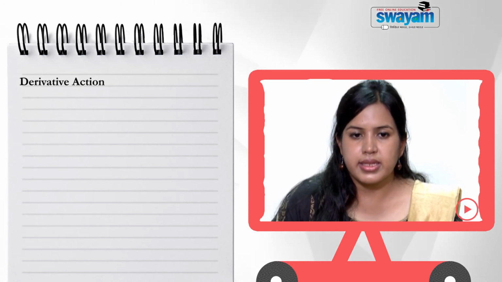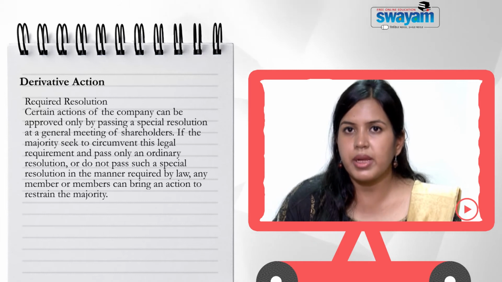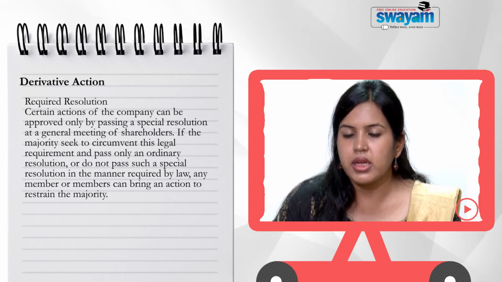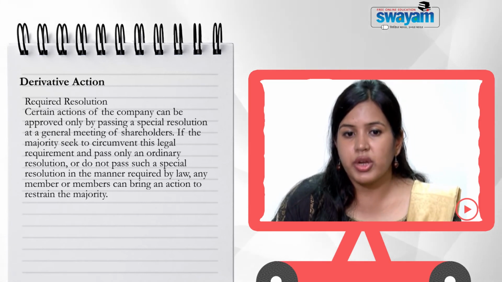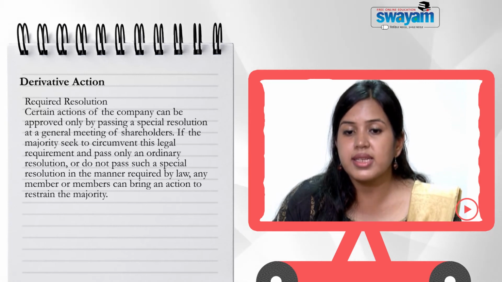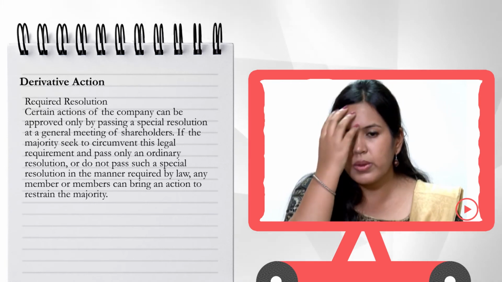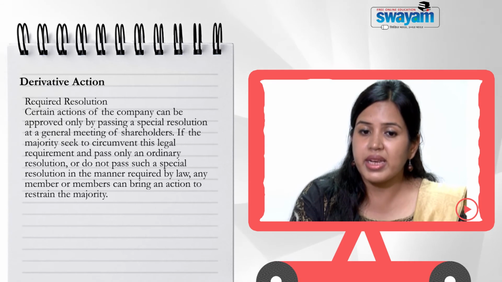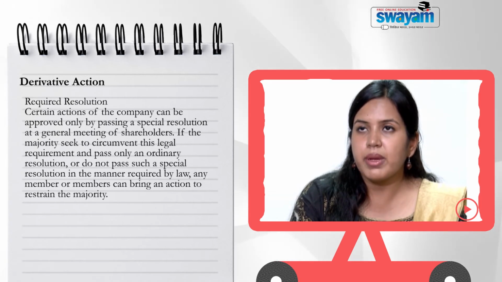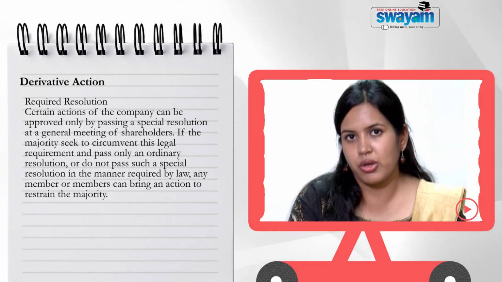Another is required resolution, that is certain actions of the company can be approved only by passing a special resolution at a general meeting of shareholders. So, if the majority seek to circumvent this legal requirement and pass only an ordinary resolution or do not pass such a special resolution in the manner required by law, then any member or members can bring an action to restrain the majority.